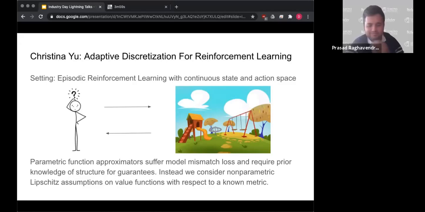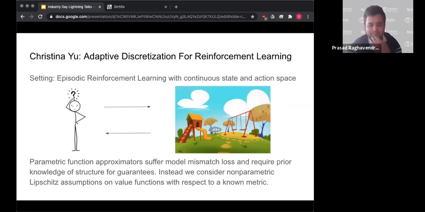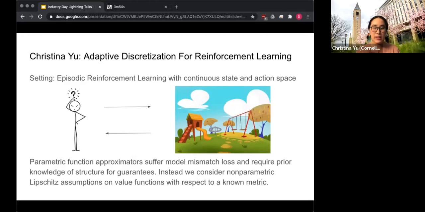In this talk, we're going to look at the problem of episodic reinforcement learning with continuous state and action spaces, in which we have an agent interacting with an environment, and the dynamics and the reward function associated to the environment are unknown. So the agent is trying to learn the optimal policy as it interacts with the environment. But in this setting, we want to deal with the case of a continuous state and action space, where you have to figure out how to reduce the complexity of your space in order to learn.